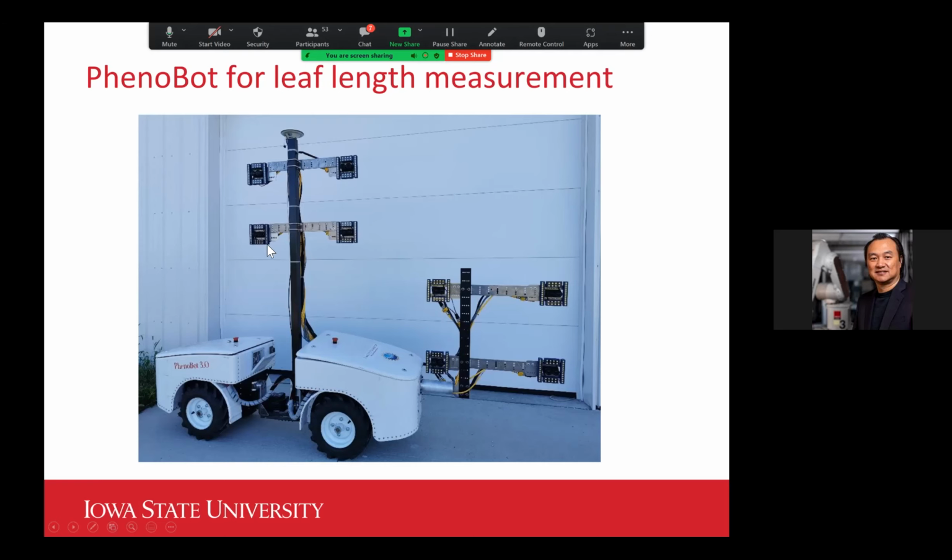So this year we came up with a different version of the PhenoStereo, trying to really lighten up the camera module. We removed the case, which was an aluminum case of the PhenoStereo camera we made last year. So this year it is more like an open structure. We removed a lot of weight from the camera module. And then we also used more powerful strobe lighting modules to enhance the intensity of the lighting. What you see here is we again have 4 tiers of cameras, but in each tier we have a pair of PhenoStereos.